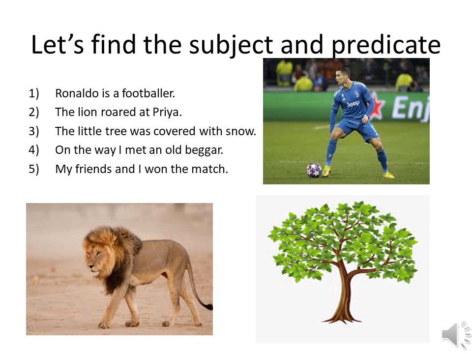Let's find the subject and predicate of the given sentences below. First, Ronaldo is a footballer. Here, Ronaldo is the subject and is a footballer is the predicate. Second, the lion roared at Priya. The lion is the subject and roared at Priya is the predicate. Now children, the next three sentences you will do on your own.